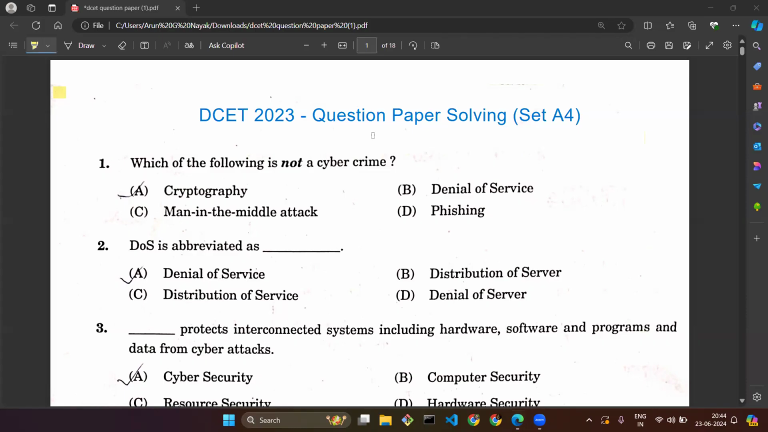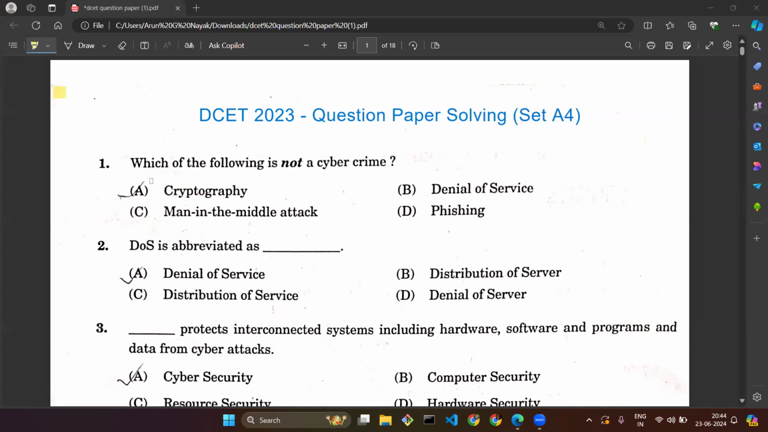Whatever questions I have taken here, I have taken from the set A4 of the 2023 year, that is the previous year DCET question paper. We will discuss the questions and the correct answers so that you can practice these questions and prepare well for the upcoming DCET examination.